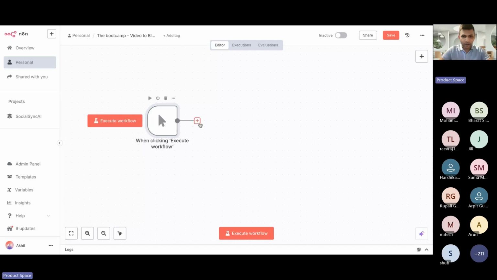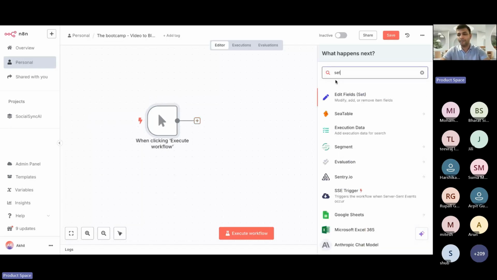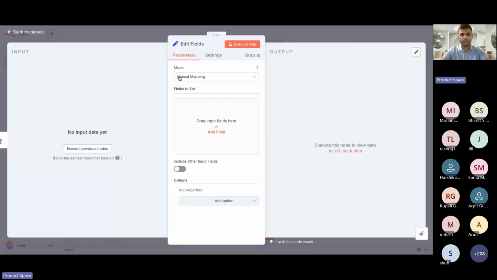All right, now what is next? You have initiated this workflow. It is going to be triggered when you click here. Next, you want to convert something from video and send something to a mail, so you want a way to take the input of these fields. For that, we're going to click on plus and look for set variables, Edit Fields. Click on what happens next, click on this, and this would open. Don't do anything here, just click on add field and add one more field.